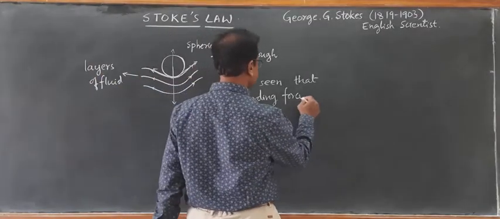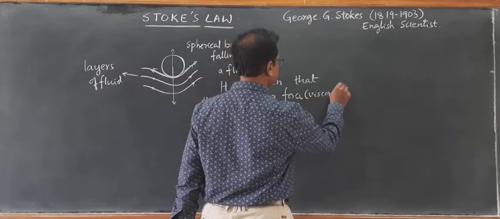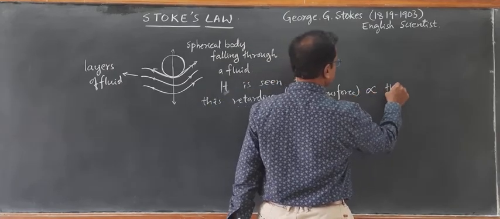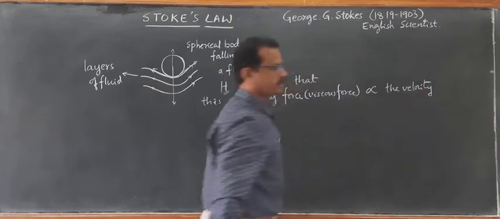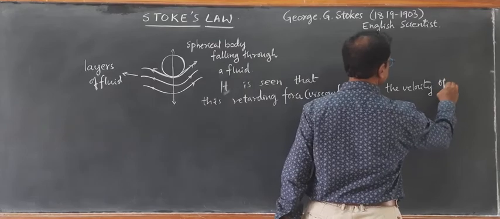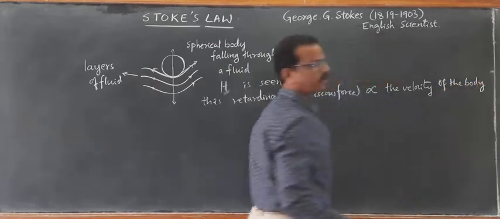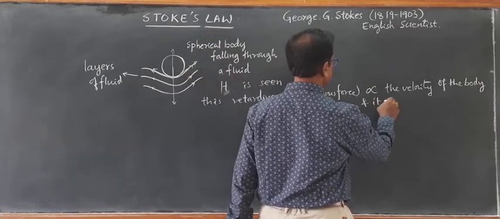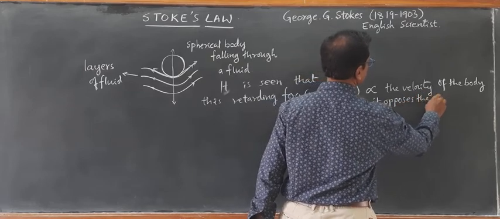This retarding force, which is termed as viscous force, is found to be directly proportional to the velocity of the body in motion, and it opposes the motion.